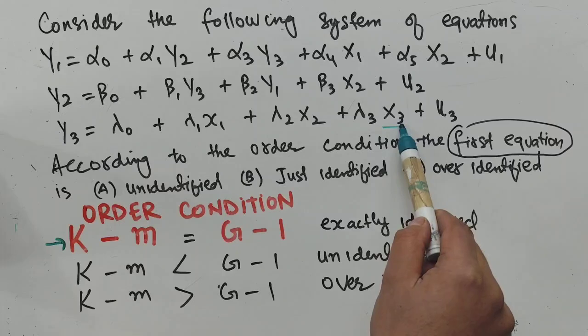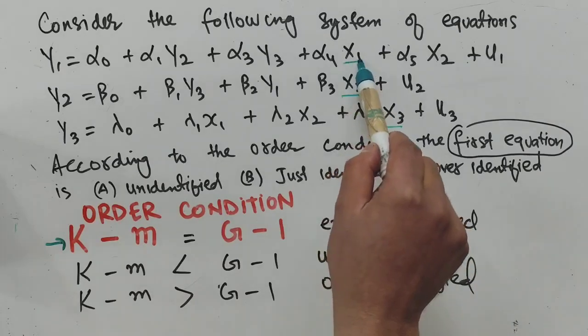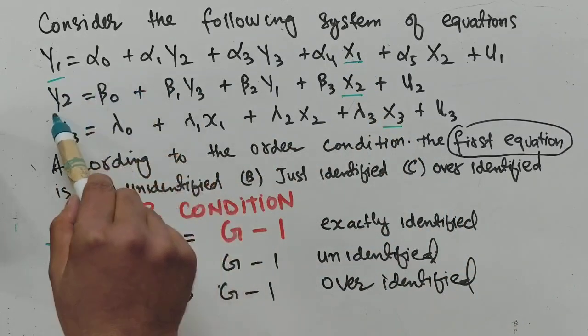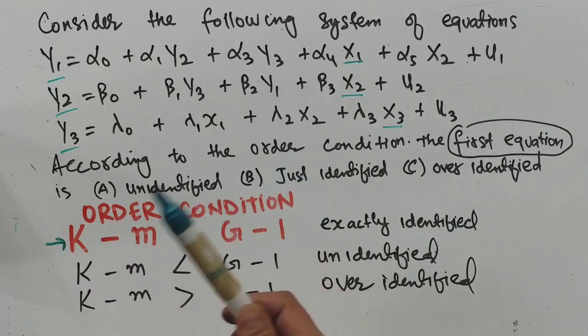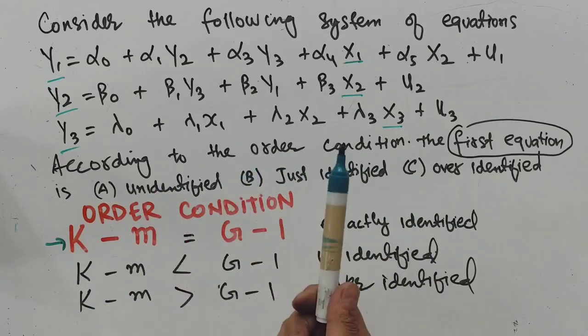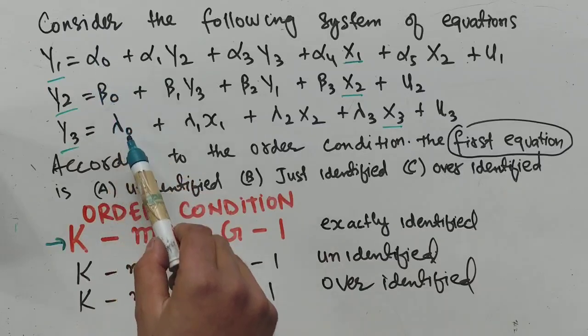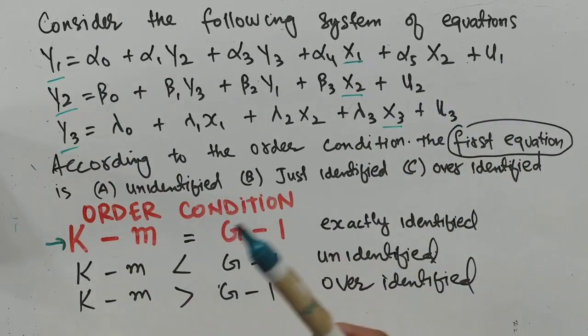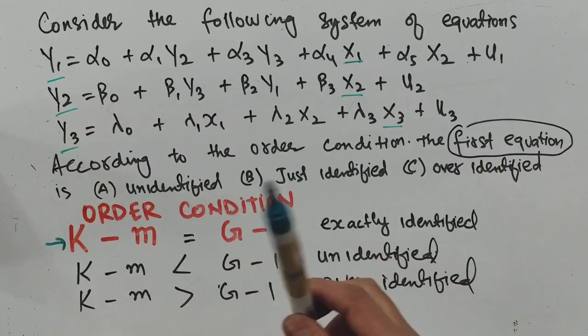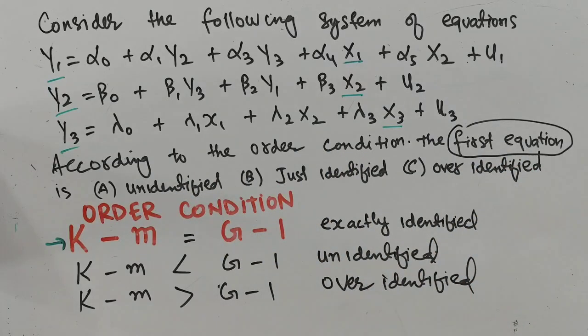Okay, we have x3, x2, x1, and we have y1, y2, and y3. I guess the total number of variables, whether they are endogenous or exogenous, is 6. These alpha naught, beta naught, gamma naught are the constants, and u1, u2, u3 are the residual terms. They are neither endogenous nor exogenous. So the total number of variables in the model, that is the value of k.